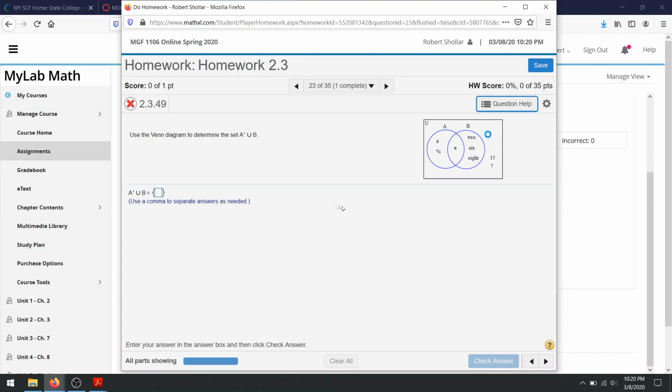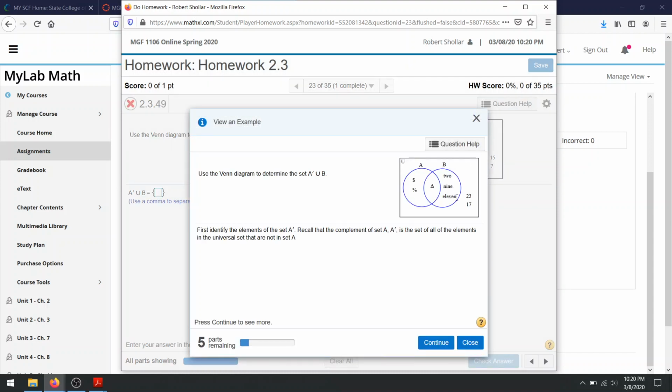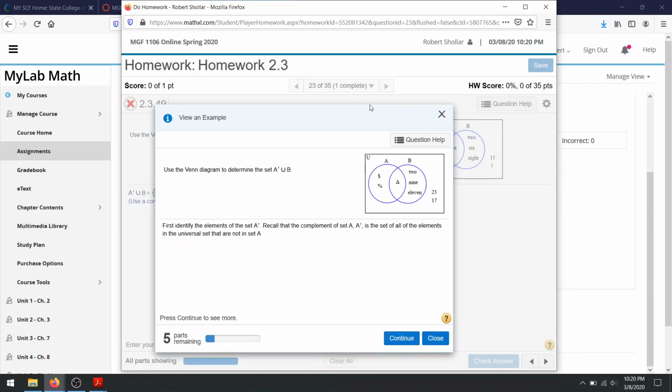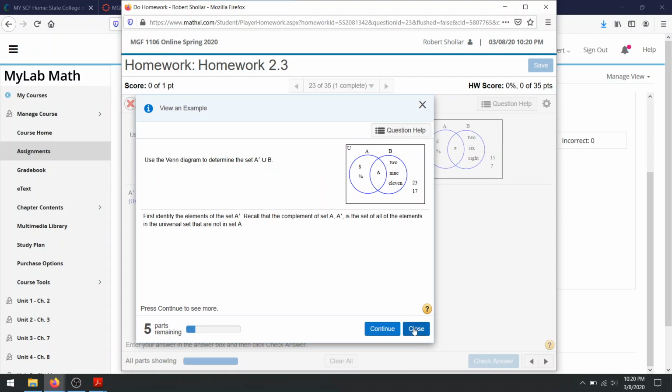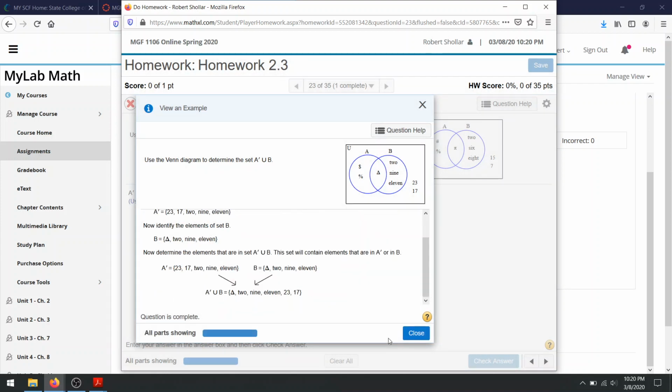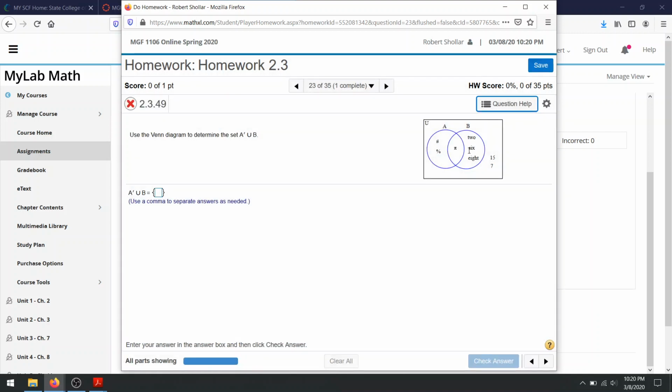The other way to do it is view an example. It'll give you different numbers and different letters and let you work through those. And then when you go through, it walks you through step by step by step, you see it hits continue, continue, continue. So it starts walking you through to help you out with the problem. And then when you close it, it doesn't change your question. So it lets you finish working if you've already started on your question. So those are 2 of the best resources.